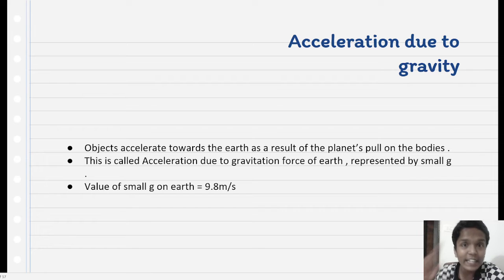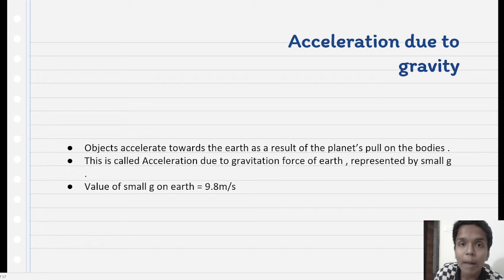The acceleration due to gravity is represented by small g. The value of small g on the earth is 9.8 meter per second square. The value of small g on the moon is different, and on Jupiter it is different too.